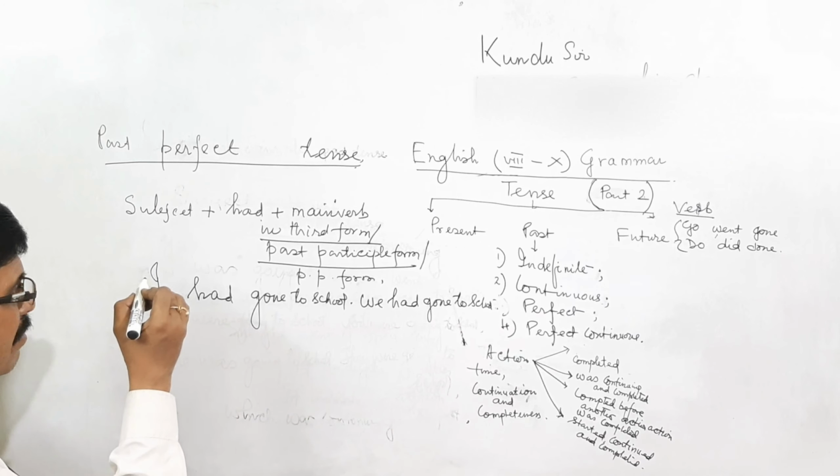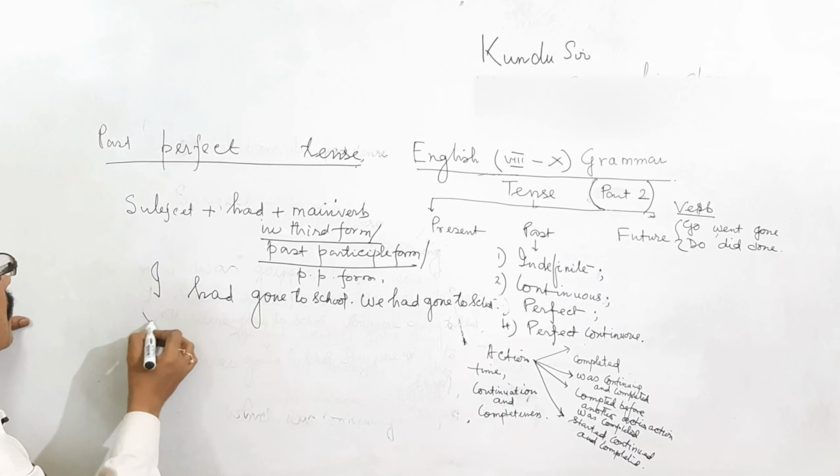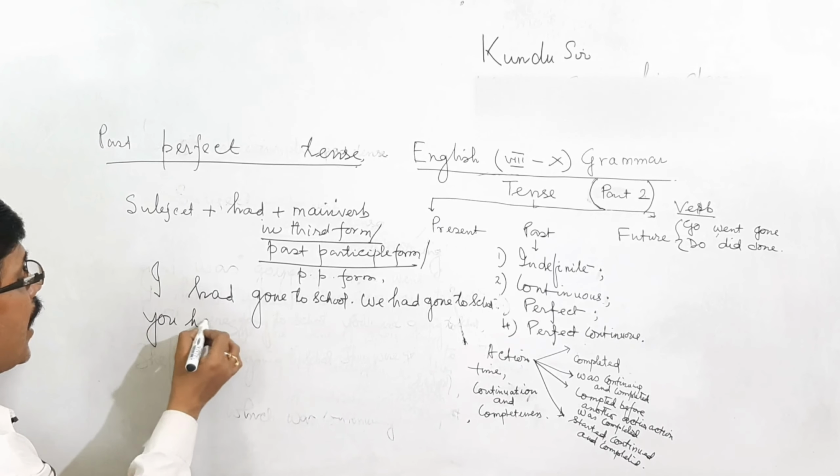Now in the second person, you had gone to school. For second person plural, you had gone to school.